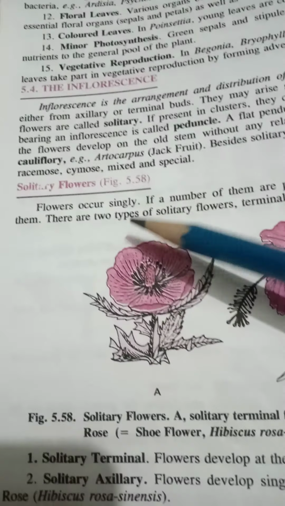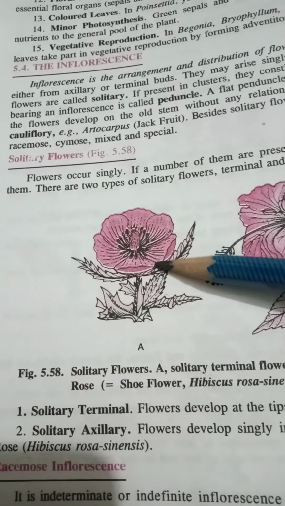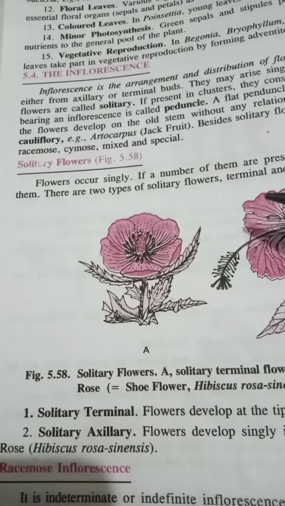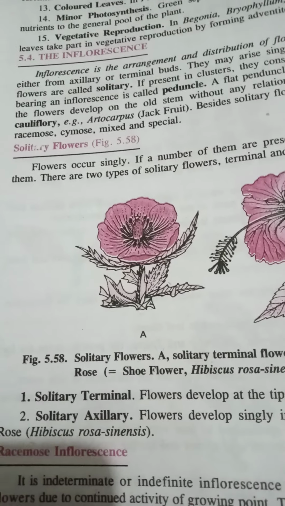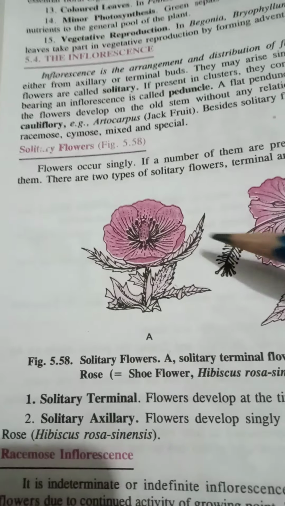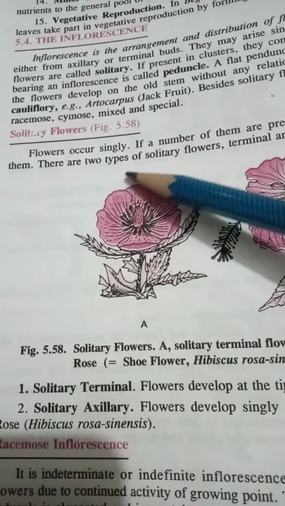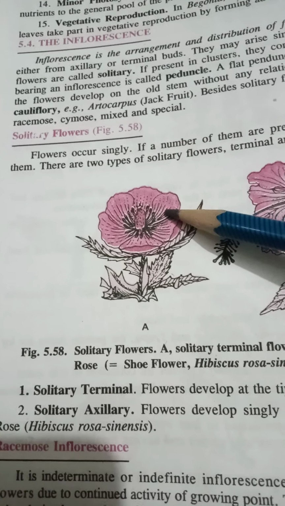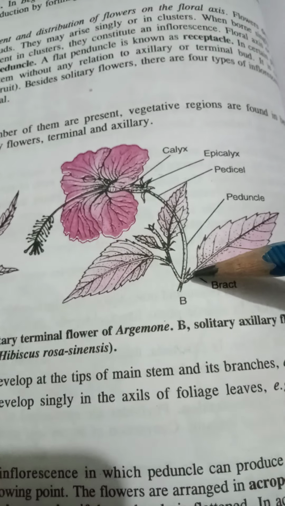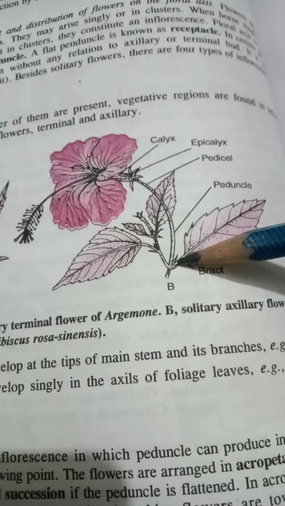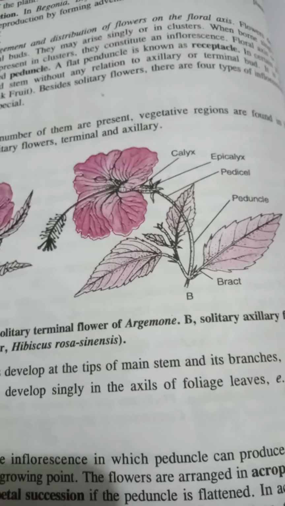Now in solitary flowers, that means the flowers which bear singly or occur singly, they may be either terminal or axillary. That means already we are saying that the flowers may develop either from axillary bud or from the terminal bud. So if it develops from the terminal bud and it is single, then it is known as solitary terminal. If it is developing from the axillary bud, as you can see in case of hibiscus, then it is known as solitary axillary.